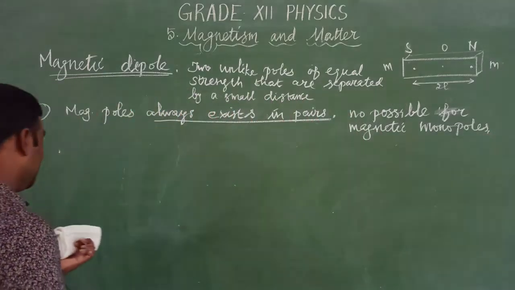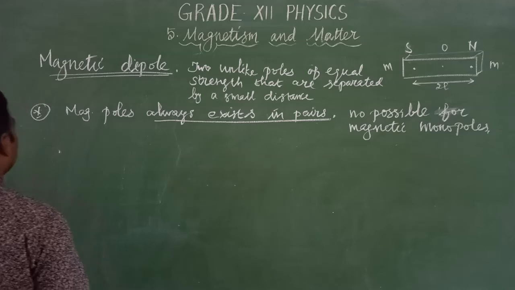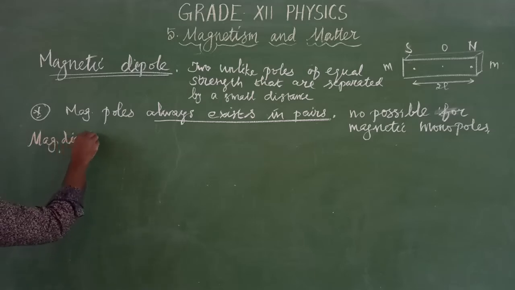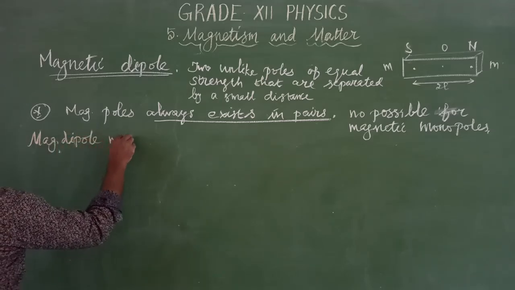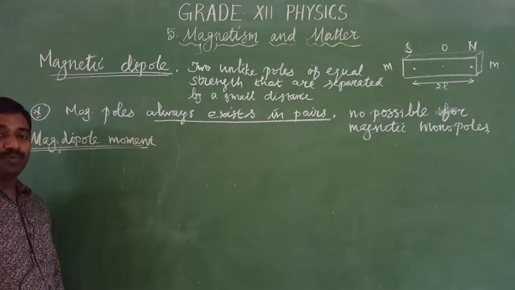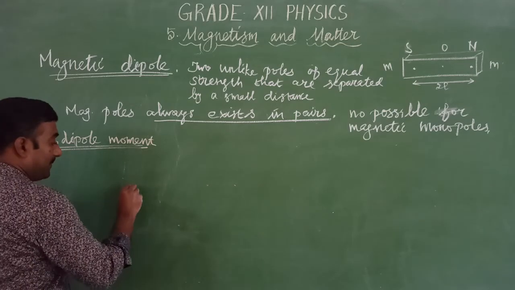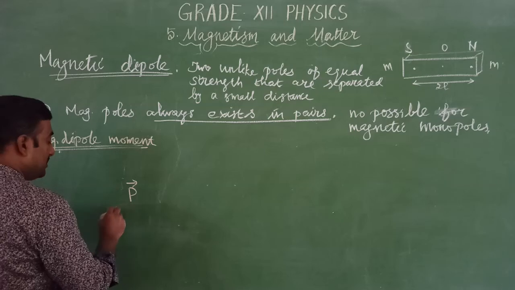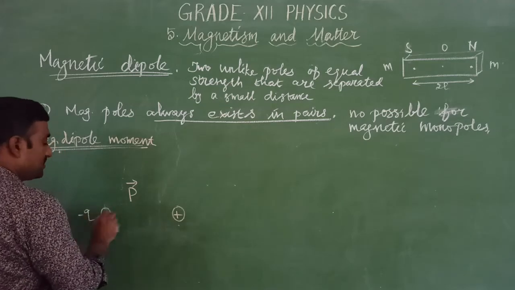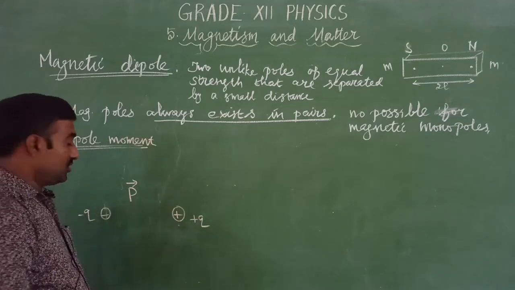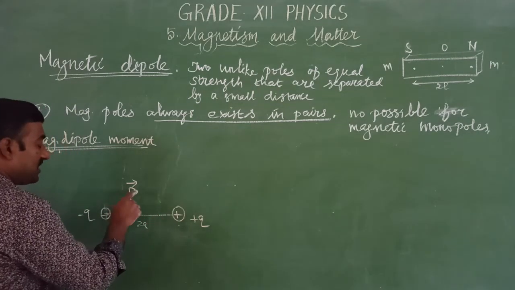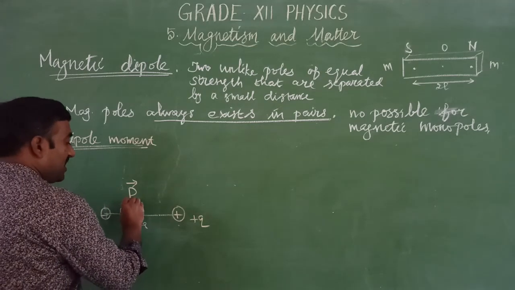Okay, next we are going to discuss magnetic dipole moment. What is a magnetic dipole moment? It is similar to an electric dipole moment. In the electric dipole moment, we discussed the P vector, which means we always have two charges. One is a negative charge, another one is a positive charge. This is minus Q, this is plus Q. It is an electric dipole. The two charges are separated by a distance 2a. This electric dipole moment always points from negative to positive.